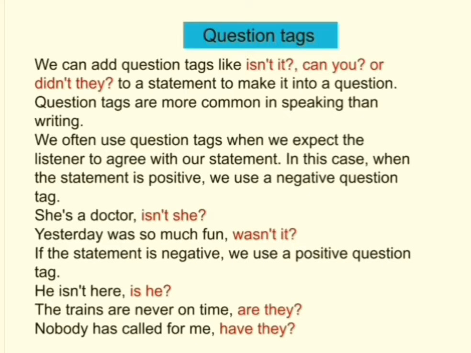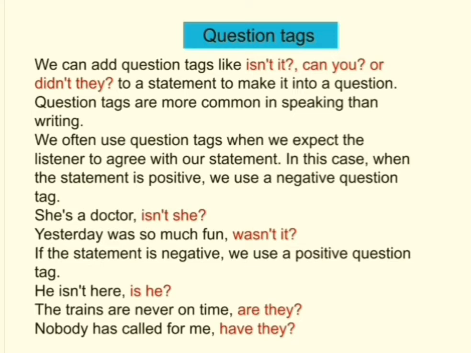She is a doctor, isn't she? She is a doctor is a positive sentence. Isn't she is a negative question tag. Yesterday was so much fun, wasn't it? Yesterday was so much fun is a positive sentence for which a negative question tag is added, wasn't it?